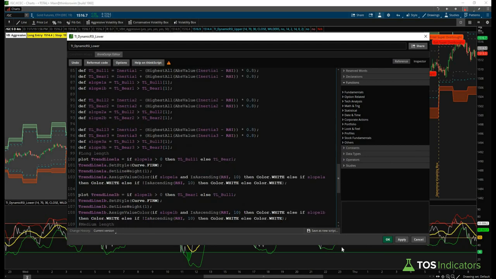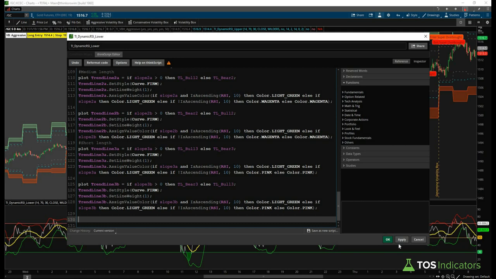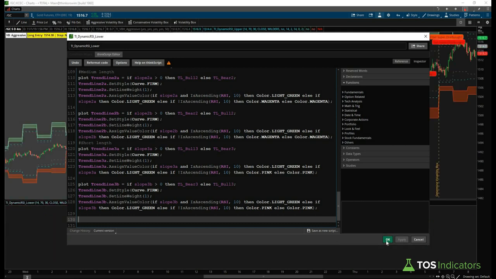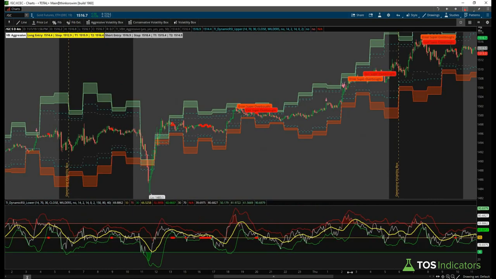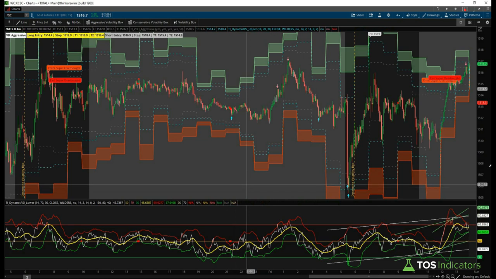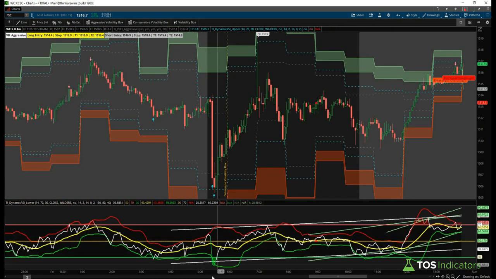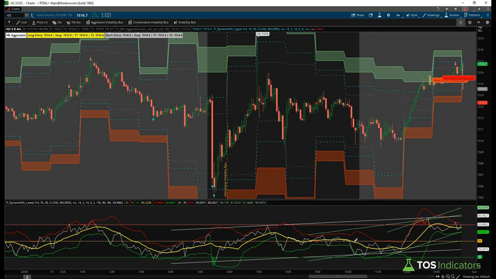So now if we come in and we just take a look at what this code looks like on its own, we'll click apply, click OK, and you have to scroll all the way to the right. And what you'll notice is there's automatic trend lines drawn on your chart using this indicator, right? And so we have our fastest, our middle, and then our slowest trend line. And it all depends on which bounces you might be looking at trying to trade. But all of a sudden now, these trend lines are automatically drawn for you.